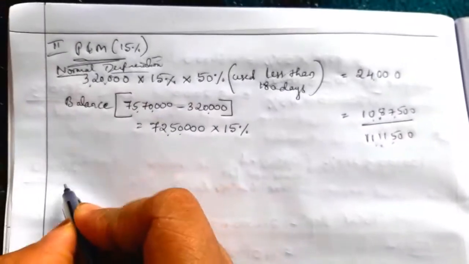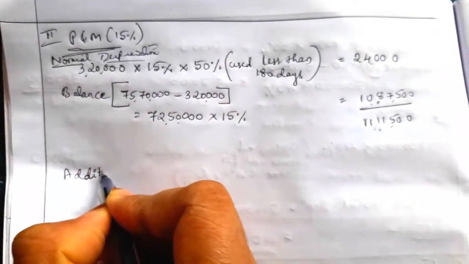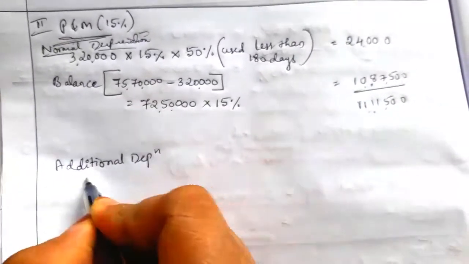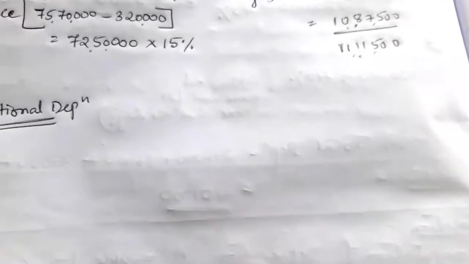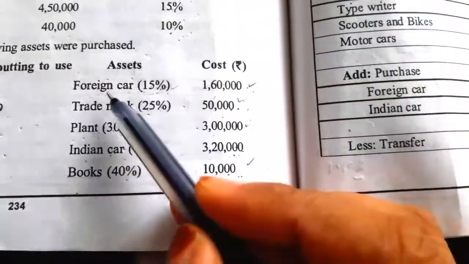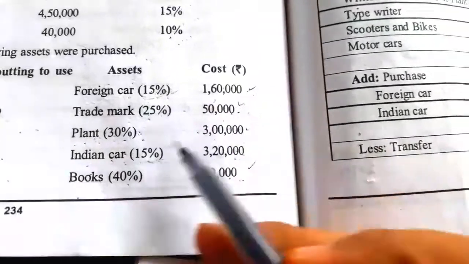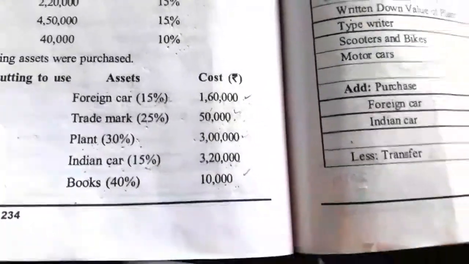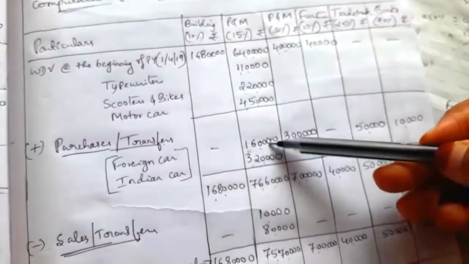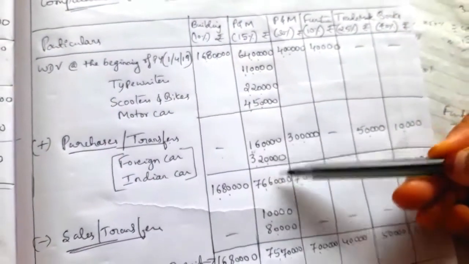Next we will calculate additional depreciation on this plant and machinery. This is calculated only on new plant and machinery. Here new plant comes under 15%. One is foreign car 1,60,000 and another one is Indian car. So under plant and machinery column there are two new plant and machinery purchases, 1,60,000 and 3,20,000.